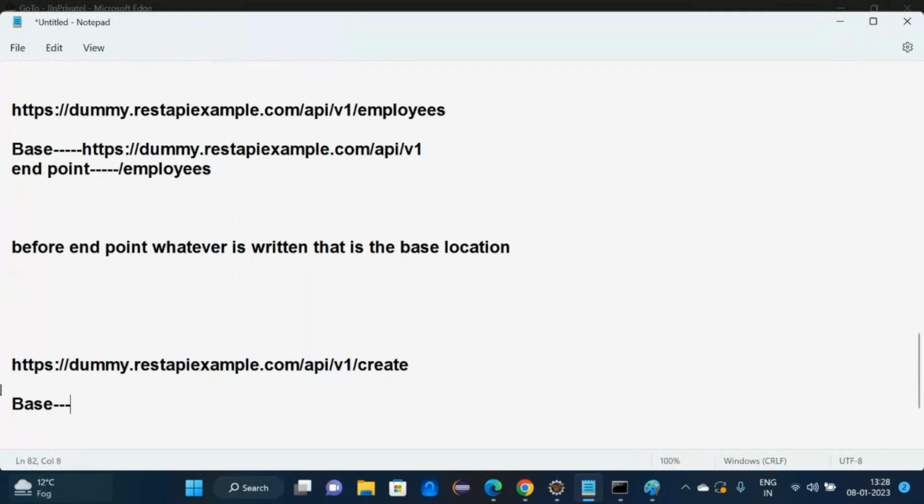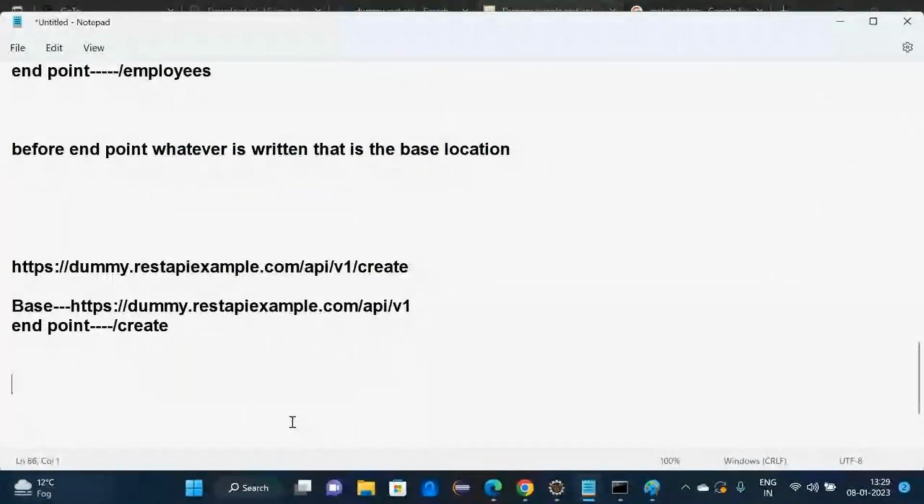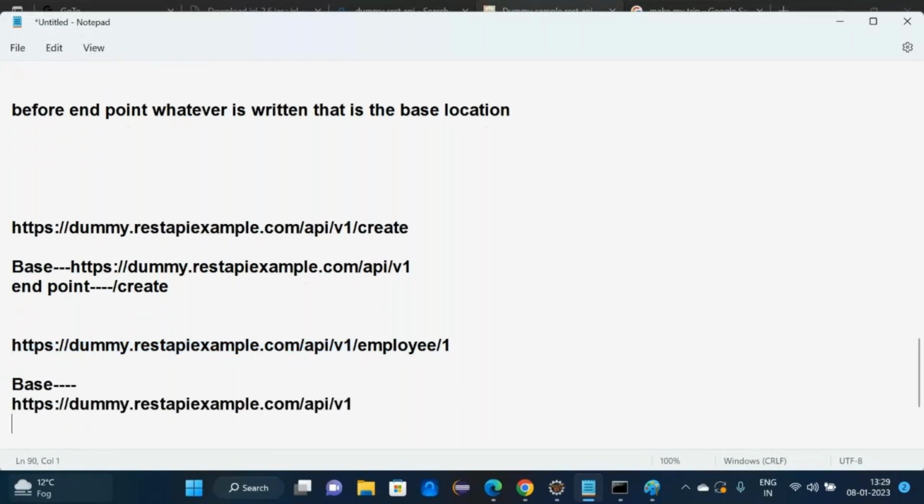What about the parameter? Parameter. Base, again the base. What is the base? Till here you have the base. Then the endpoint.